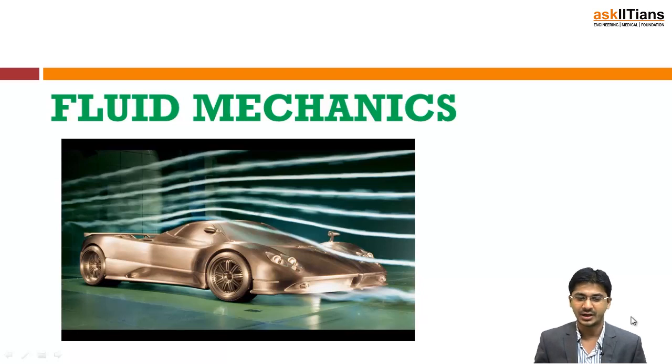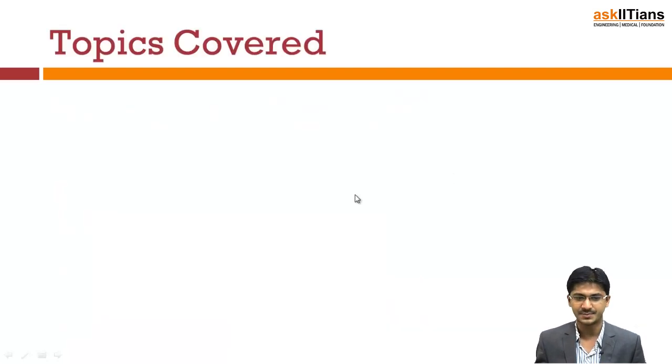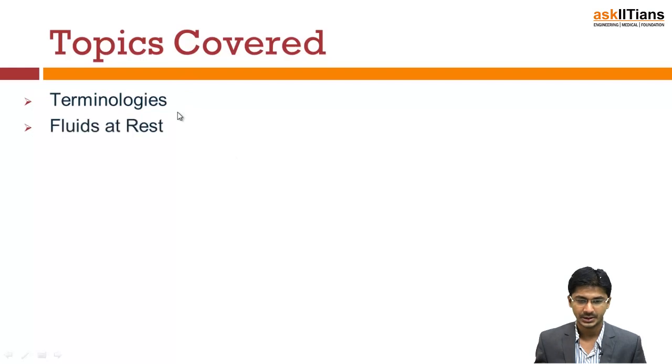So before we understand how we can apply the mechanical laws that we have to the fluids, we need to understand some of the basic terminologies, and then we will see how we can apply our same famous Newton's laws to the fluids. So we are going to deal with this in a series of steps. Now the topics that will be covered: first we will try to deal with the terminologies that we have for this chapter. Then we will see what happens to fluids at rest, means when the fluids are not in motion, what happens to Newton's laws and how they manifest themselves in fluids.